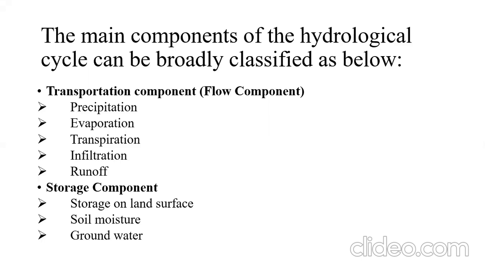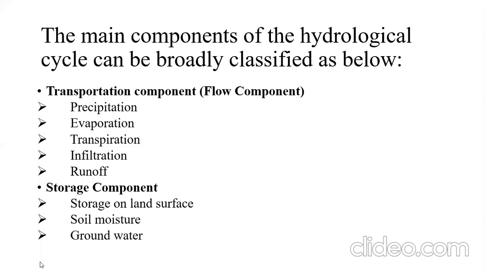Natural structures means seas and oceans. In this way, the various components of the hydrological cycle are grouped into two groups, the transportation components and the storage components.